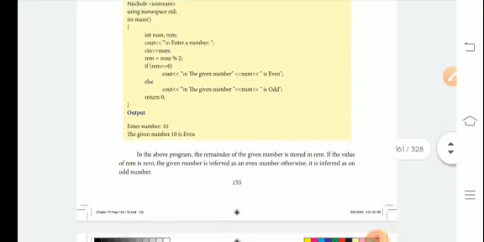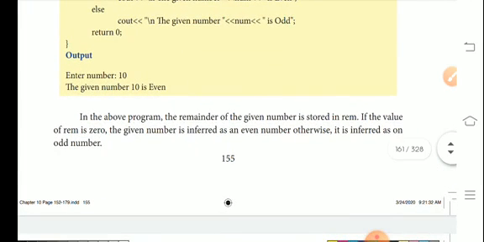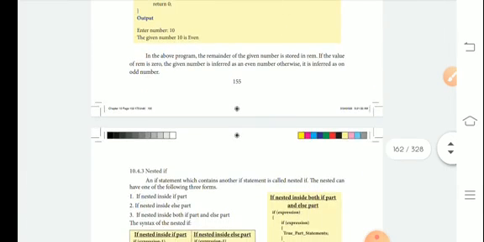Okay. In the above program, the remainder of the given number is stored in rem. If the value of rem is 0, the given number is inferred as an even number. Otherwise, it is inferred as an odd number.